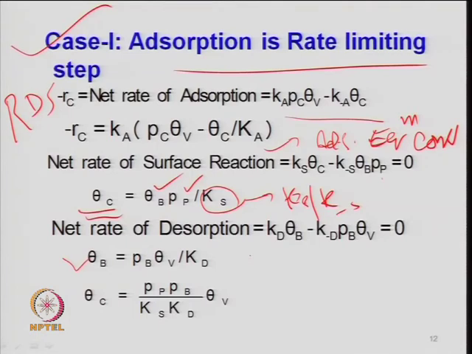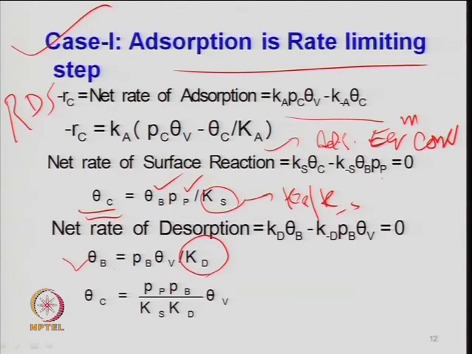So, the rate constant for desorption divided by the reverse rate constant. So, that is your desorption equilibrium constant, the equilibrium constant for desorption of benzene, right. So, one can write K_d with subscript b, for benzene.